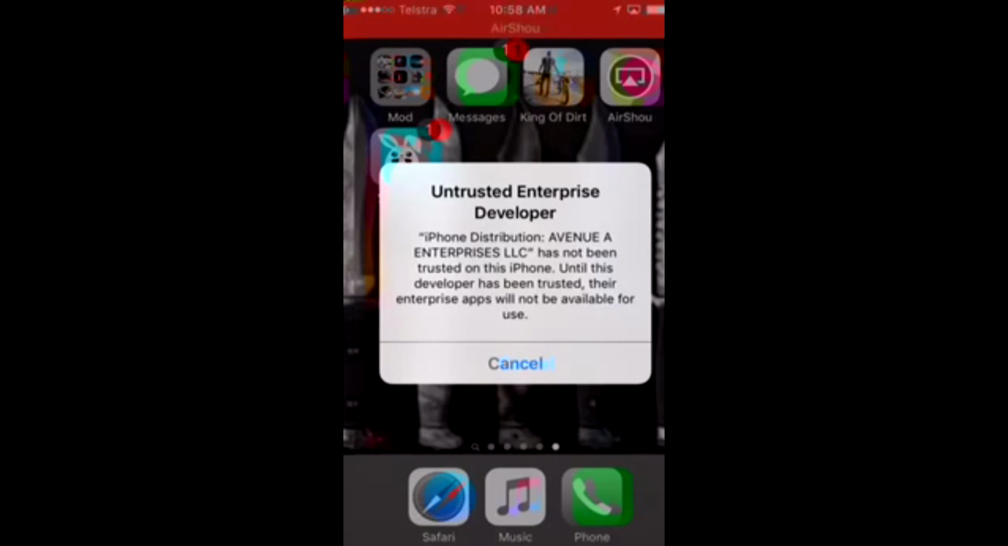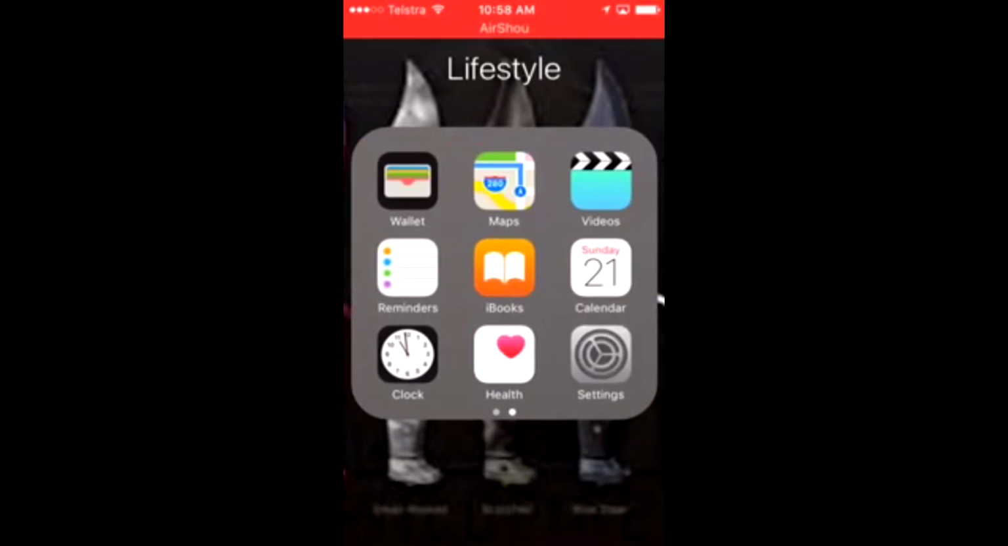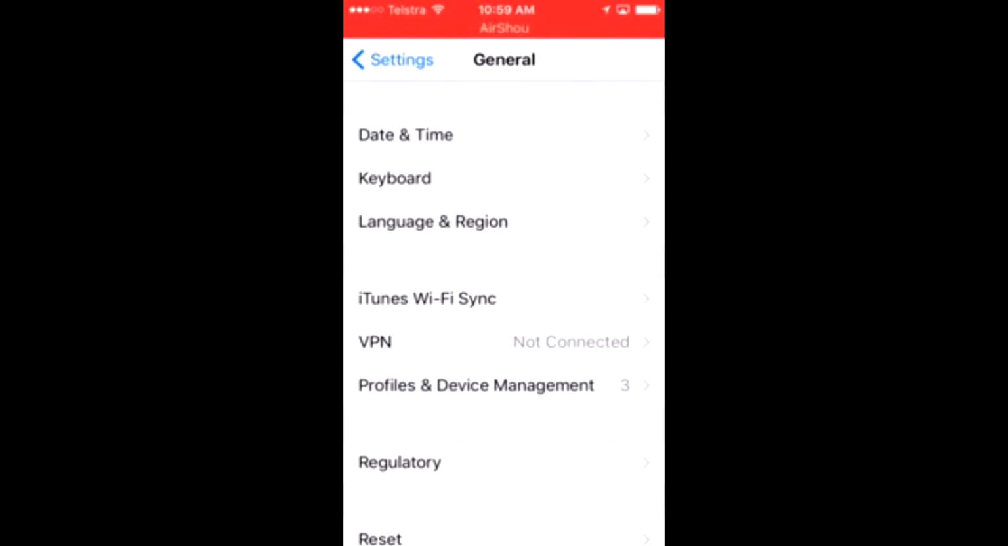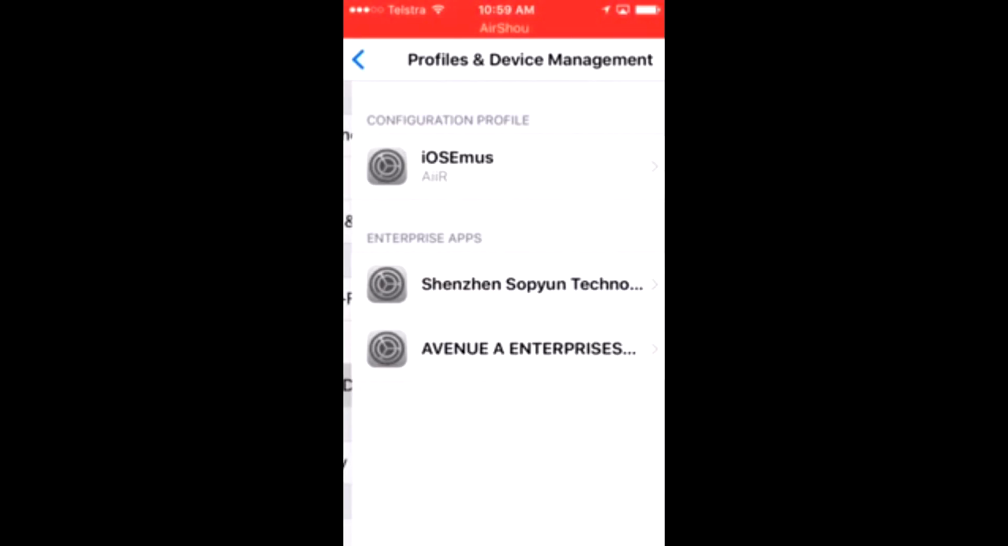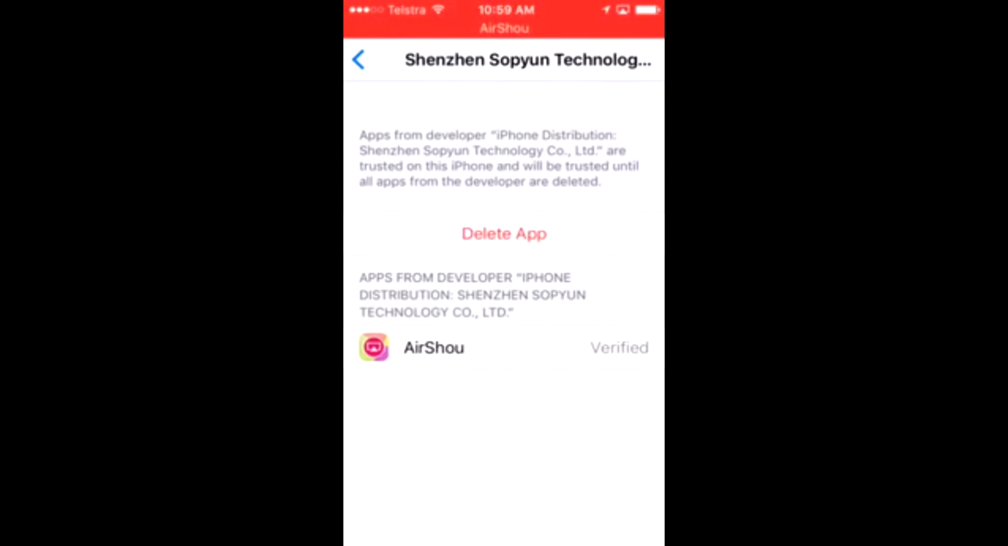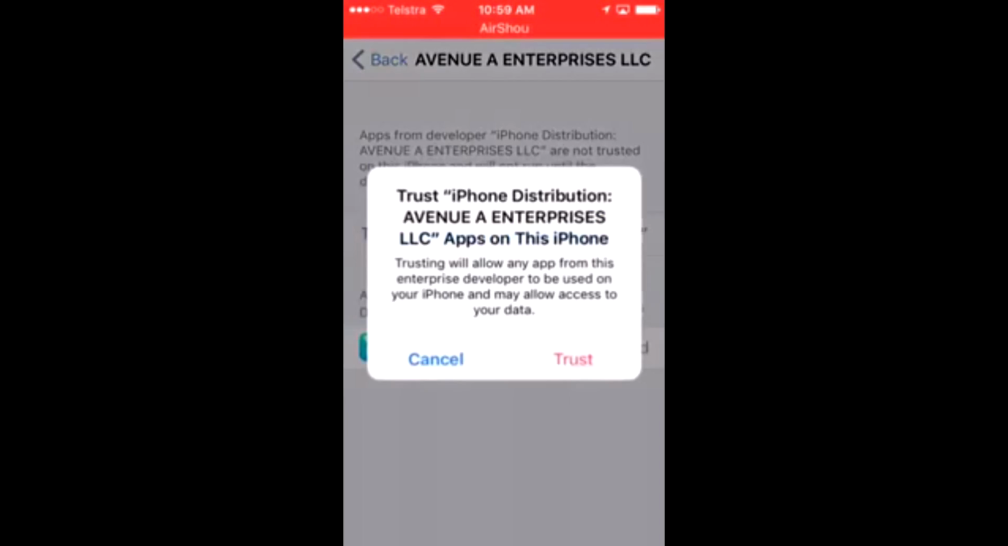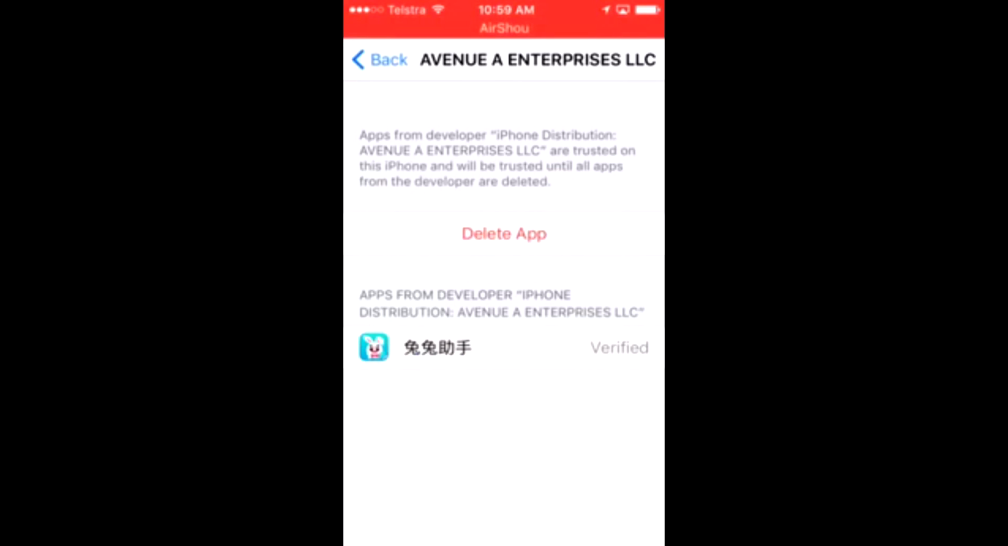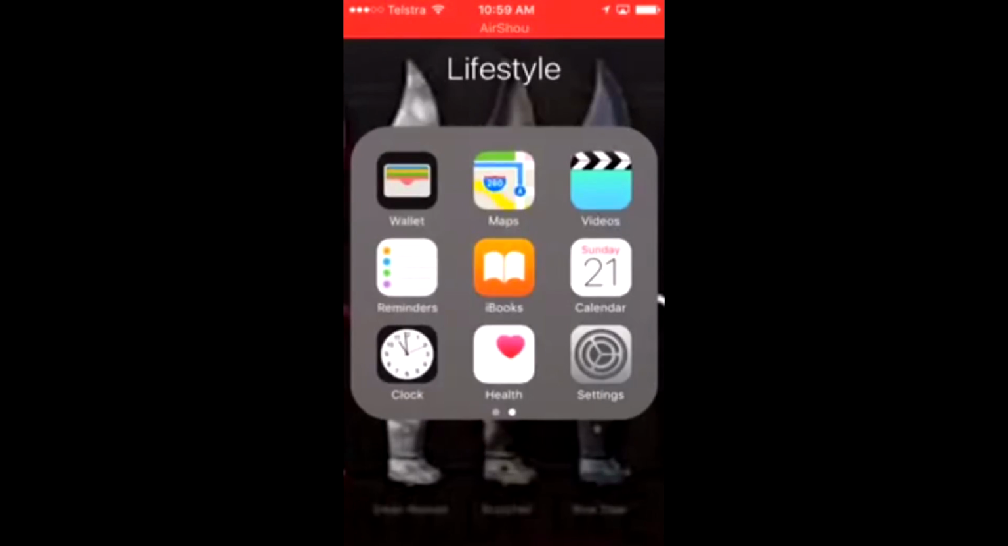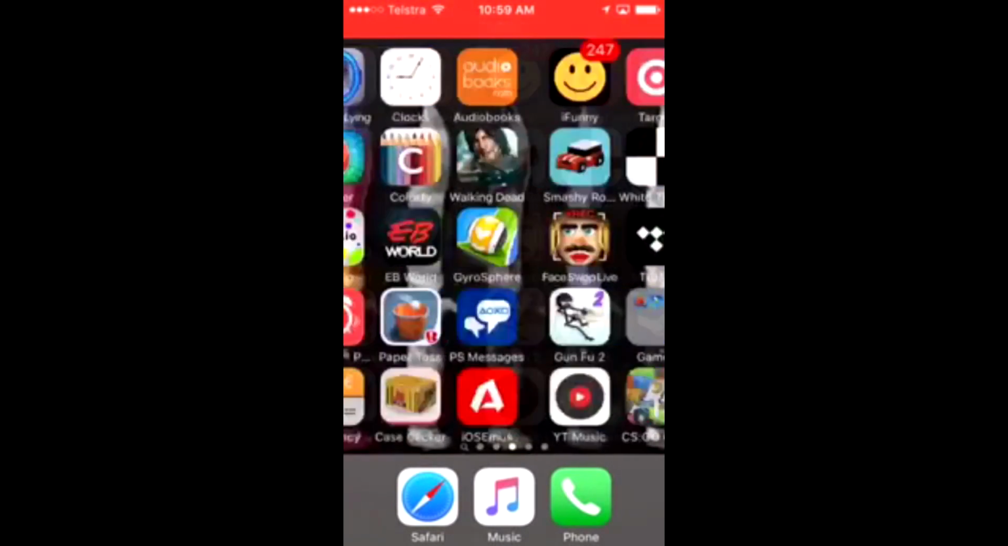And I'm going to teach you how to trust the app. You want to go to your settings, general, and then go to here, and then you go trust. I highly recommend it. I always do it, so it works. And let's get into it.